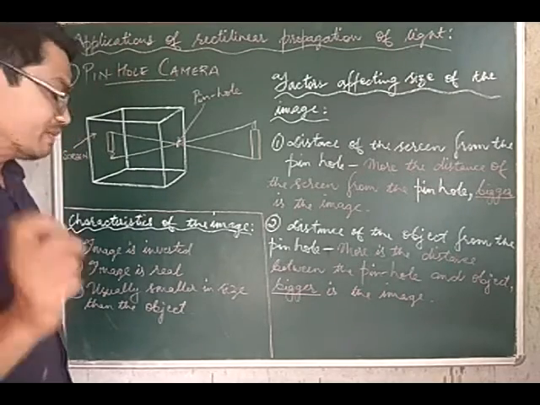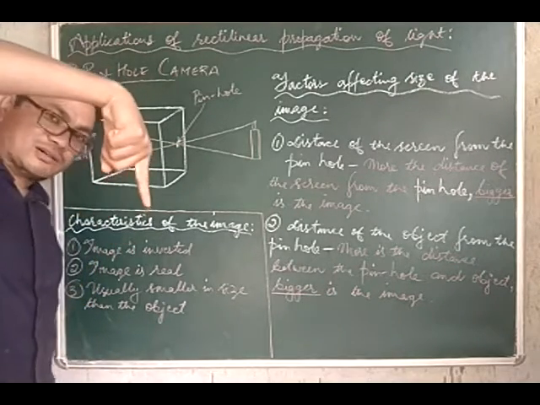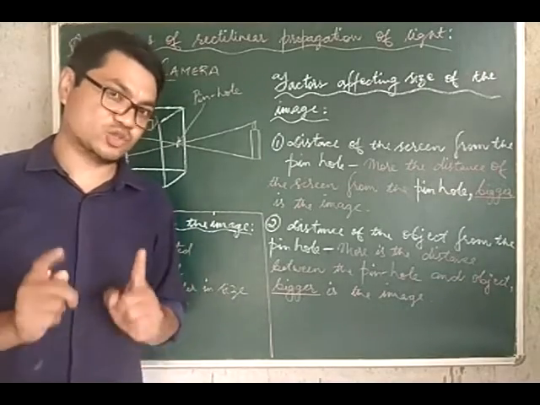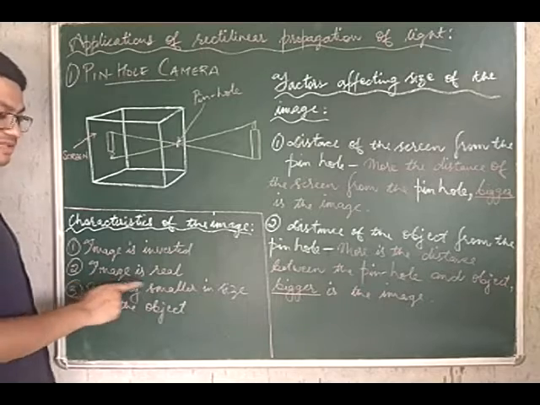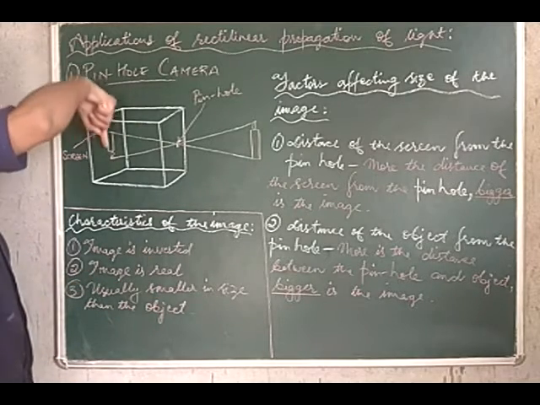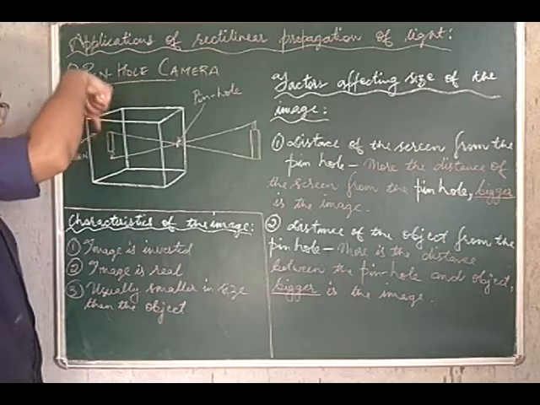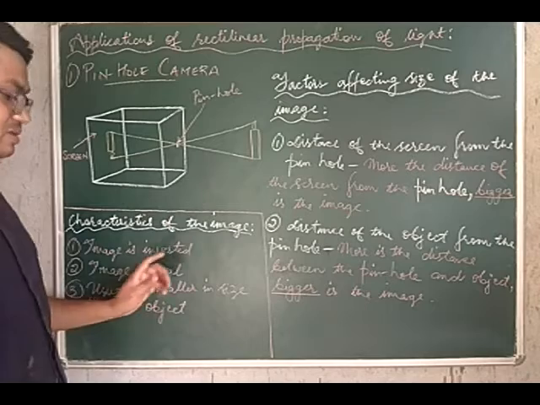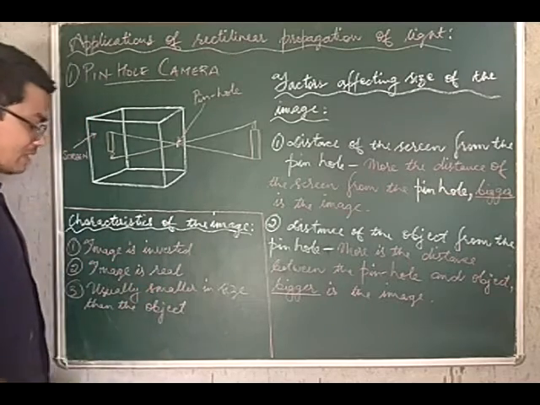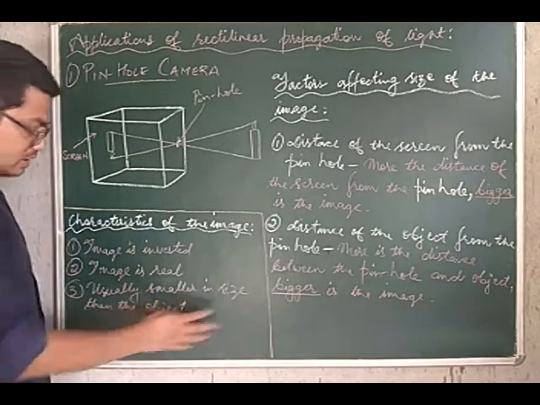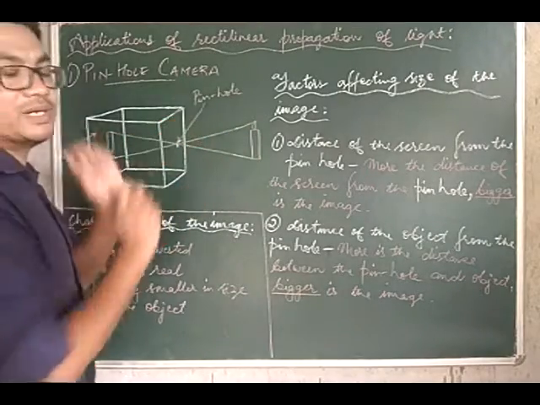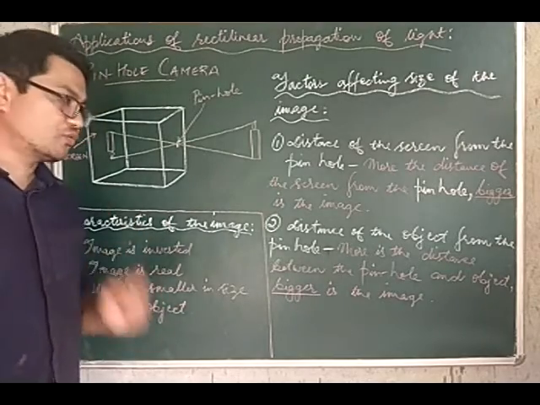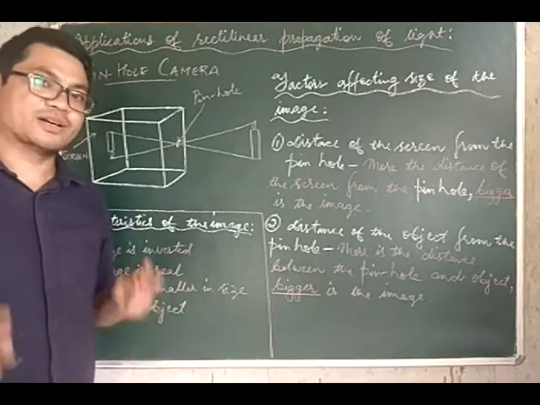I have told you, remember, whenever you see an inverted or upside down image, that kind of image is called a real image. So the very next thing you write is the image is real. You see the image is inverted, so you write image is inverted. The moment you see an inverted image, you have to understand it is a real image. So you write the image is real, that is the second characteristic. And the third is, usually the image is smaller in size compared to the object. So these are the three characteristics of the image formed by the pinhole camera, remember.